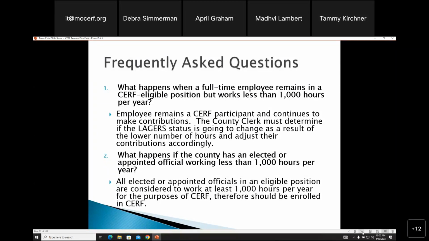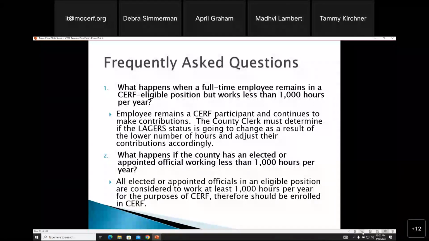Now, here are some frequently asked questions. These are also included in the Clerk Handbook. And as Kelly stated, there's a lot of information on our website. There's videos, and the Clerk Handbook is on there. But by all means, before you get frustrated, if you have questions, call. If your benefit specialist isn't available, somebody else will walk you through whatever you need.